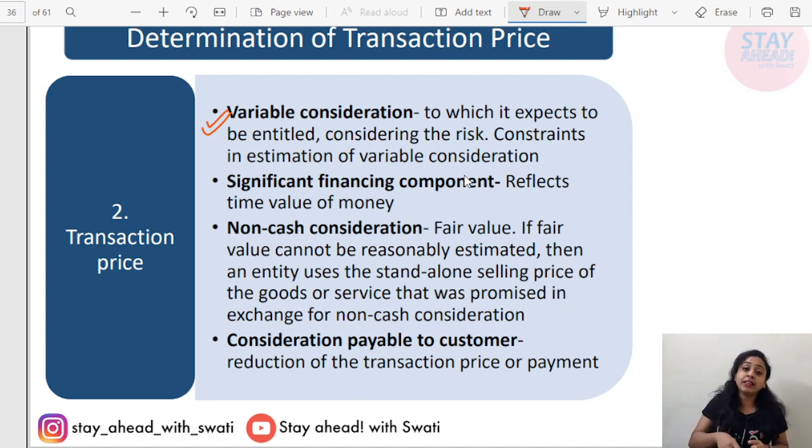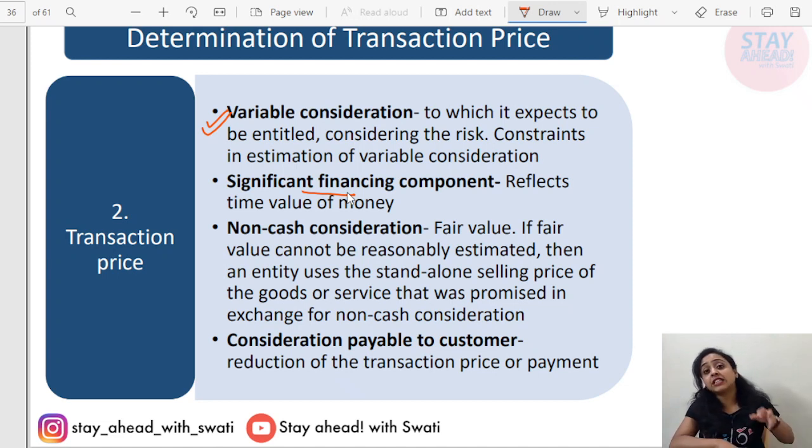Secondly, the transaction price might contain a significant financing component. For example, take a cash price. Suppose you are buying a car worth rupees 10 lakh right now. If you do the down payment, or you pay the whole amount right now, it is worth rupees 10 lakh.